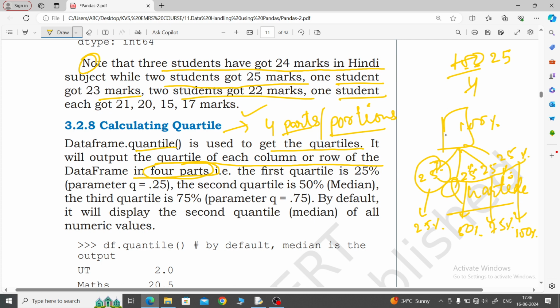So here, this is called the lower quartile. This is the median. This is called the upper quartile. See, the median we found is the middle value. Middle value also means 50%, which means just half.